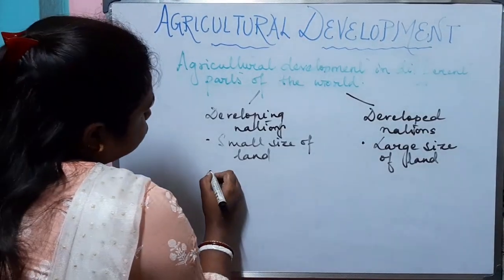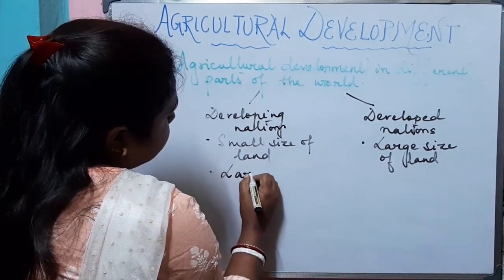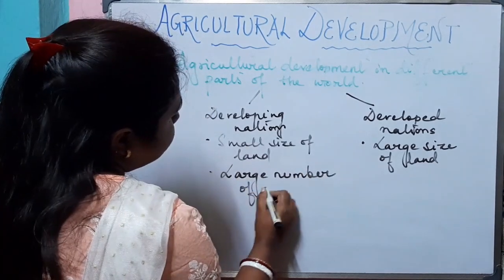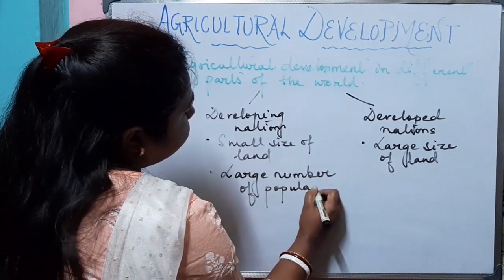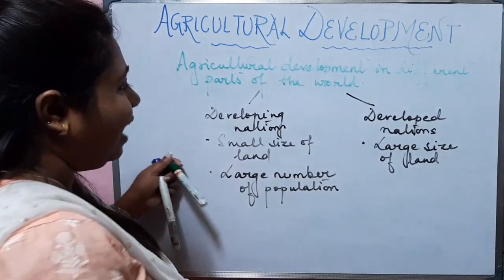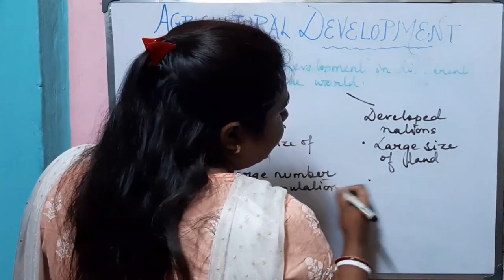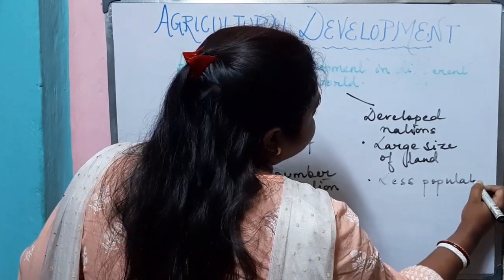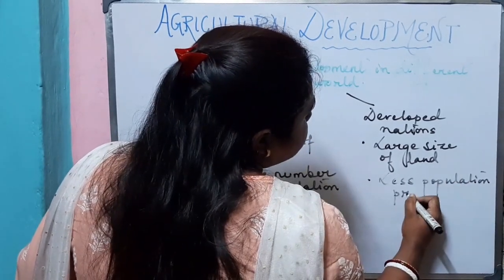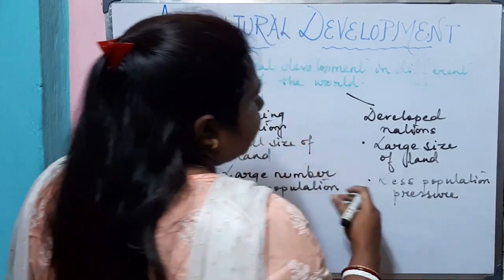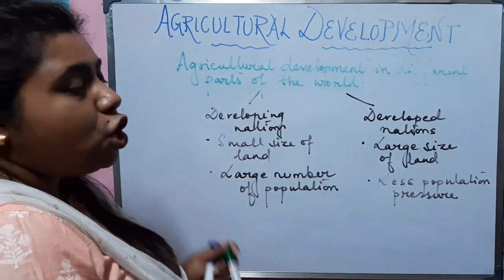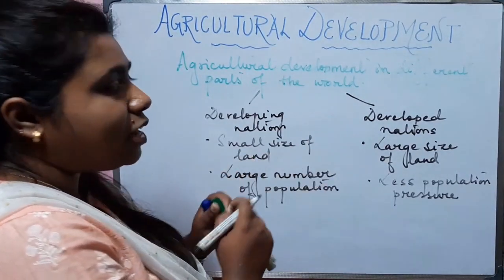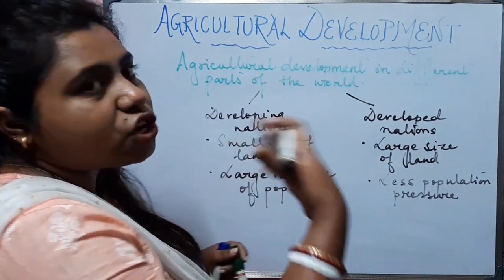Here in developing nation, we will see that there is large number of population. That means there is more pressure on land. Whereas here in developed nation, there is less population pressure because the population is low and the large size of lands are available to cultivate, whereas here in developing nation the size of the lands are quite small, whereas the population is large.